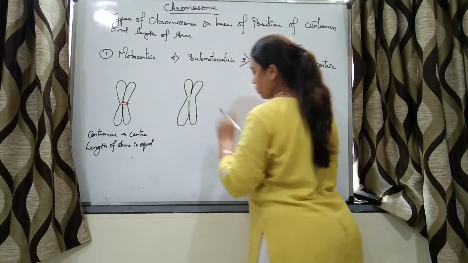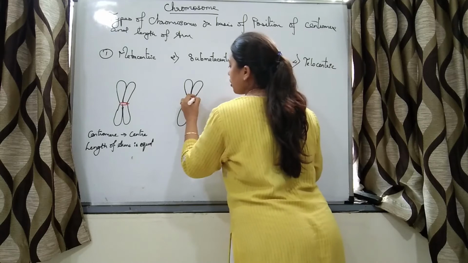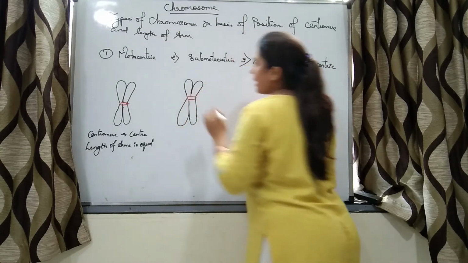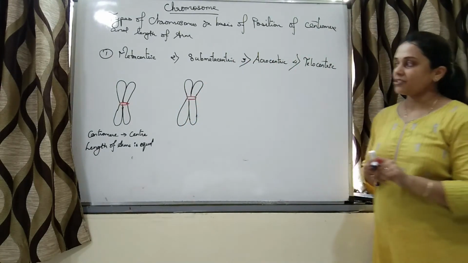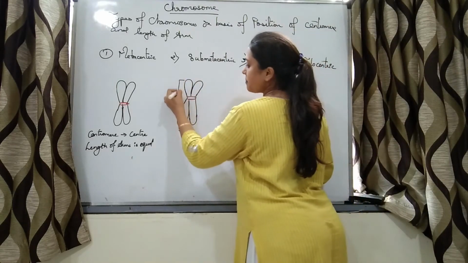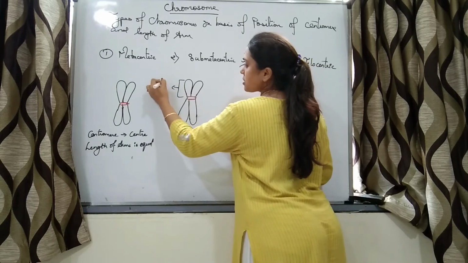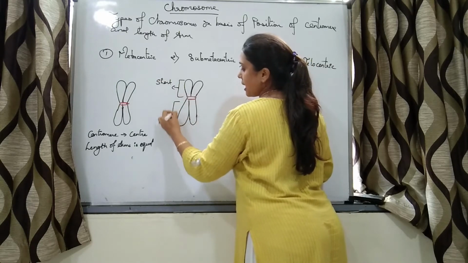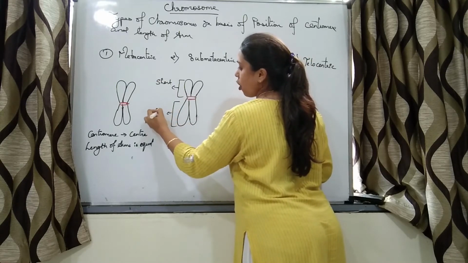Such type of chromosomes are called submetacentric chromosomes. So you can see these arms are short and these arms are long.